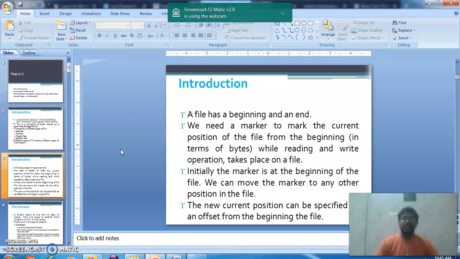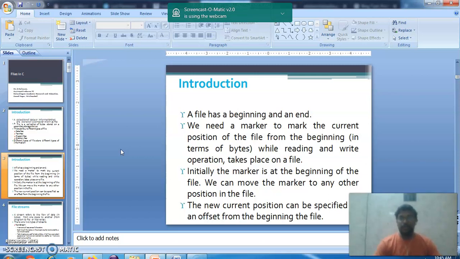So a file has a beginning and an end. We need a marker to mark the current position in the file from the beginning while reading and writing operations. We start from the starting point and end at the end point. With the use of the file pointer only, it will run from the starting point to the end point. Finally, the marker is at the beginning of your file. That marker is nothing but a file pointer.